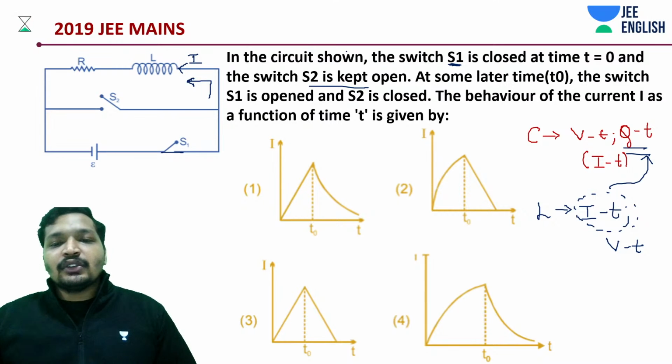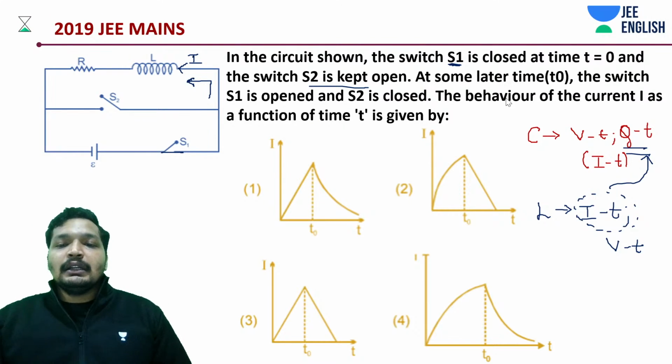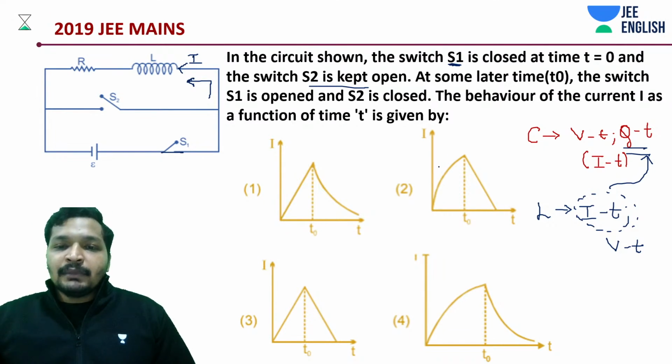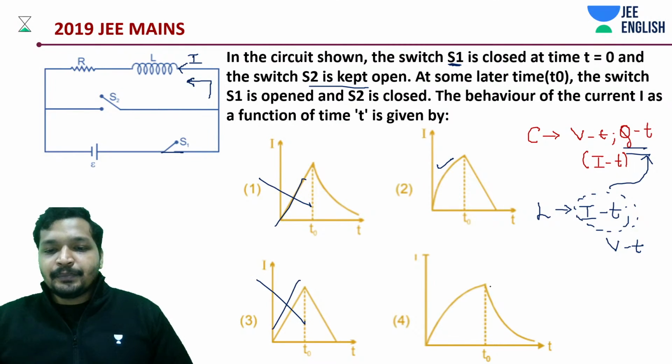Okay, tau in this case is going to be L by R. It can be either this, it cannot be 1, it cannot be 3, or it can be either this. And of course, this is again a straight line graph.